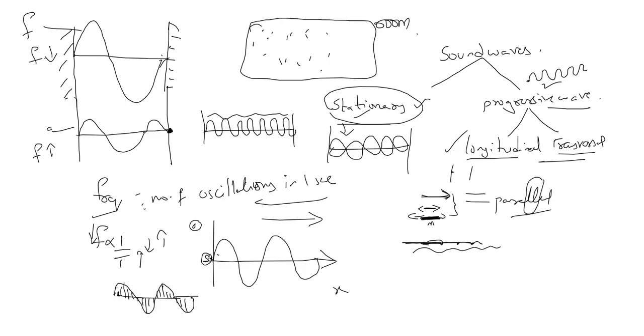Clear? Now the wave is traveling in this direction, but the particle, instead of oscillating like this, is oscillating up and down. Correct? So how is that? This is the wave direction. This is perpendicular, right? See here, perpendicular. The angle between them is 90.